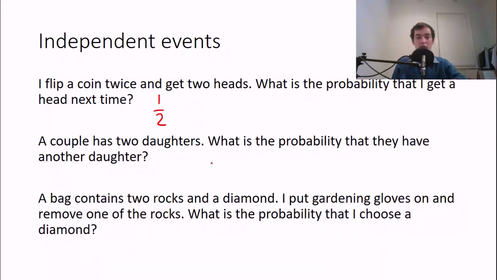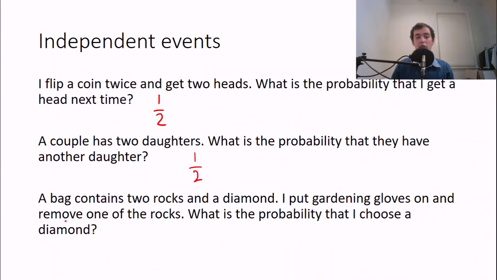Hopefully you'll find the next question easier now. Well, let's see. A couple has 2 daughters. What is the probability that they have another daughter? So if you think about it, nothing has changed. It's still just as likely that they have a daughter as they have a son. So these are also independent events, and the probability is still roughly 1/2 that they have a daughter instead of a son.